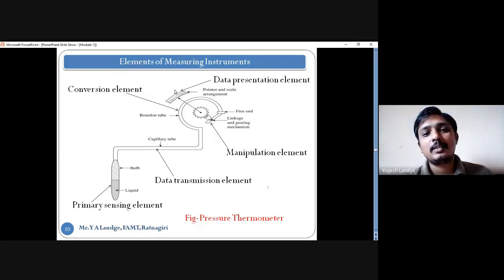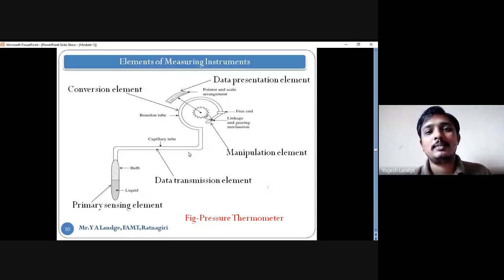And this is what we call the data presentation element, meaning the recording one. We get exactly the value of the temperature. The conversion element is what? This Bourdon tube, we call it a conversion element. Conversion means the capillary tube is transmitting the liquid, and this Bourdon tube converts this pressure into the mechanical part, the conversion from the pressure to the mechanical part. So that's why we call it conversion. Because of the pressure the displacement takes place, and because of the displacement this pointer moves left and right, and on that basis we measure the temperature.